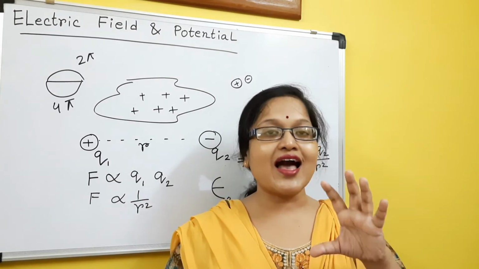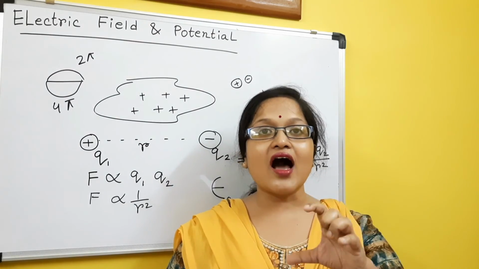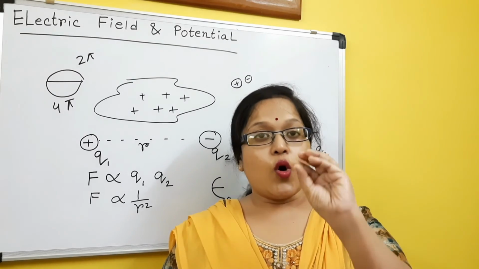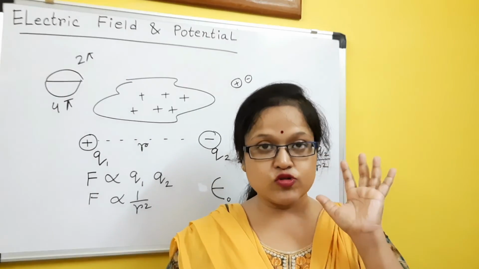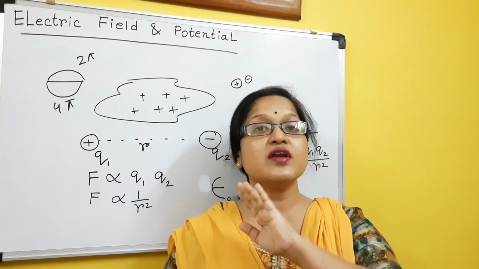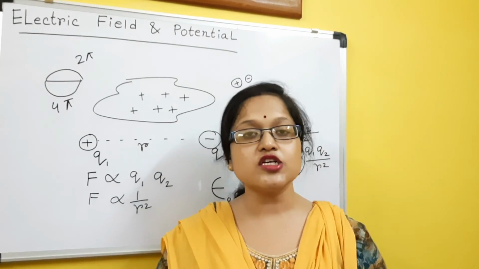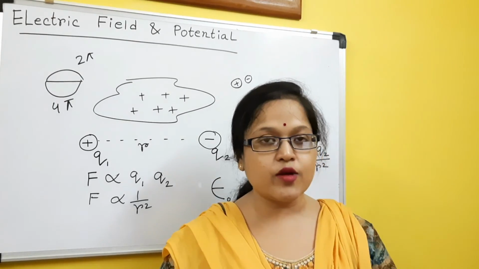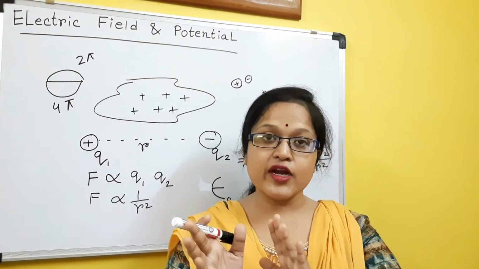So we have another term called the dielectric constant. What is the dielectric constant? It depends on which kind of material I am using. If the material is not there, we have a vacuum, and if we have a material, we get a different value.